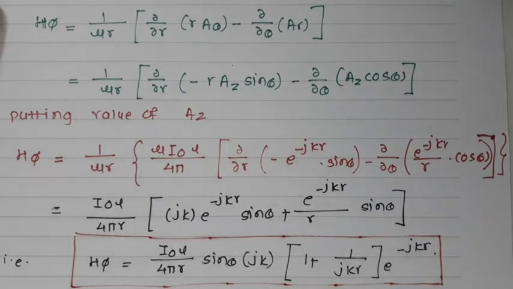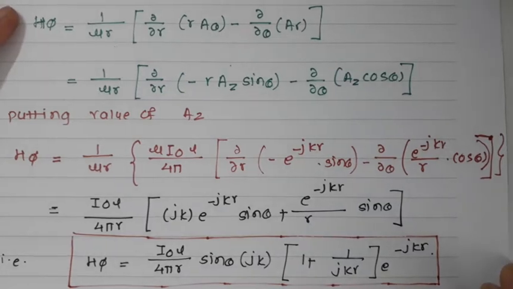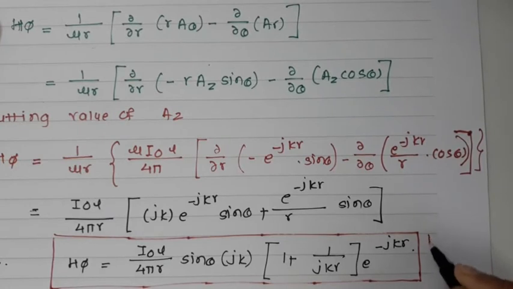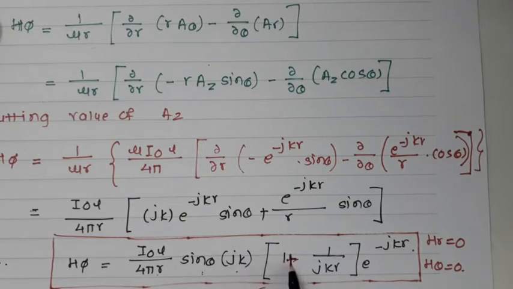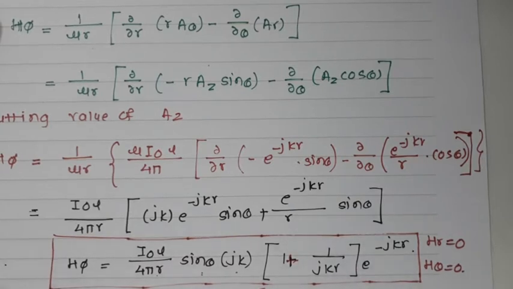So other two components are Hr equal to 0 and H theta equal to 0, and H phi is equal to I0L over 4 pi r sine theta, jk times 1 plus 1 upon jkr, into e raised to minus jkr. So here we have found the magnetic field component, which is only H phi; the other two components are 0. Now we'll find the electric field in the next step.